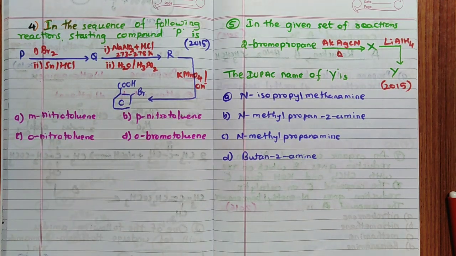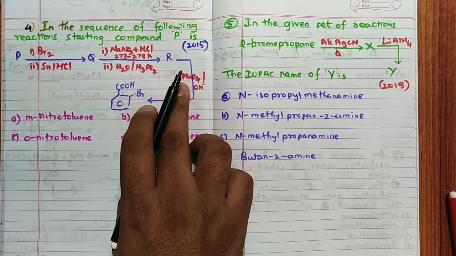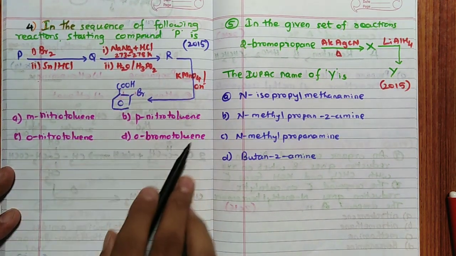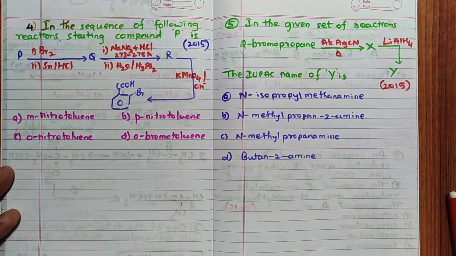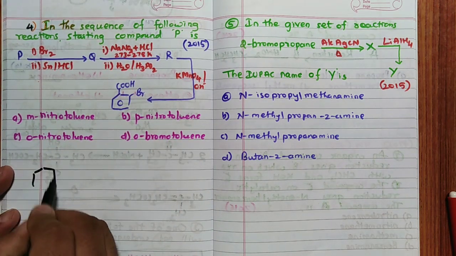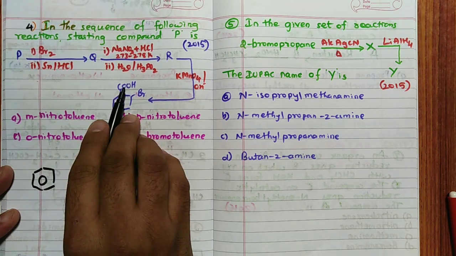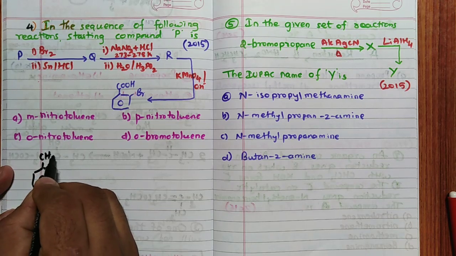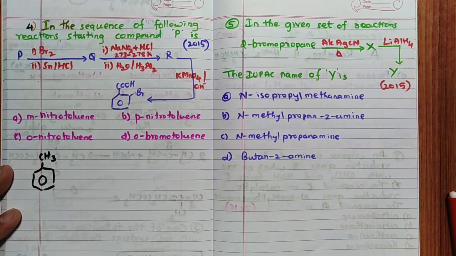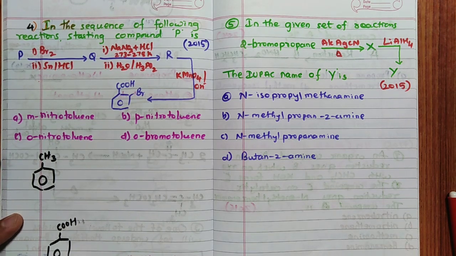Remember, KMnO4 will oxidize CH3. All these are toluene derivatives only. Hence, remember one thing, finally you are going to get COOH here, which means it should be CH3 here. No doubt in it. So finally, in this particular case, I will write it here: COOH you have to get, and CH3 should be there, because the CH3 finally undergoes oxidation to form carboxylic acid. Fine, that is the oxidizing agent.